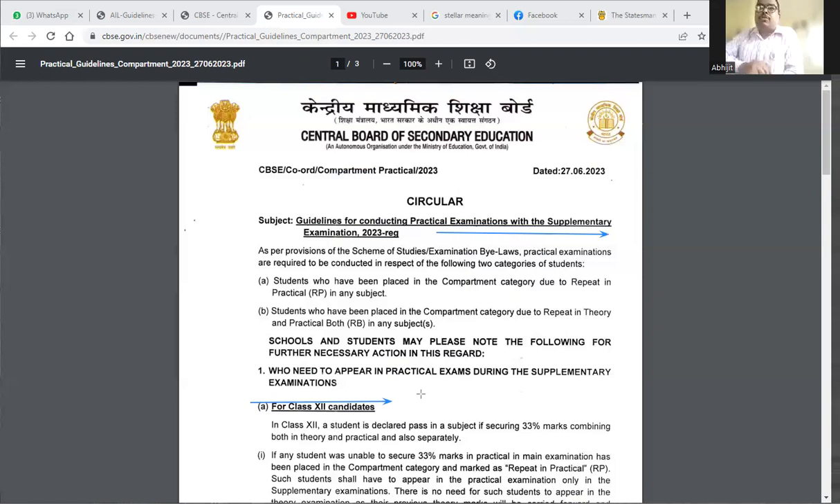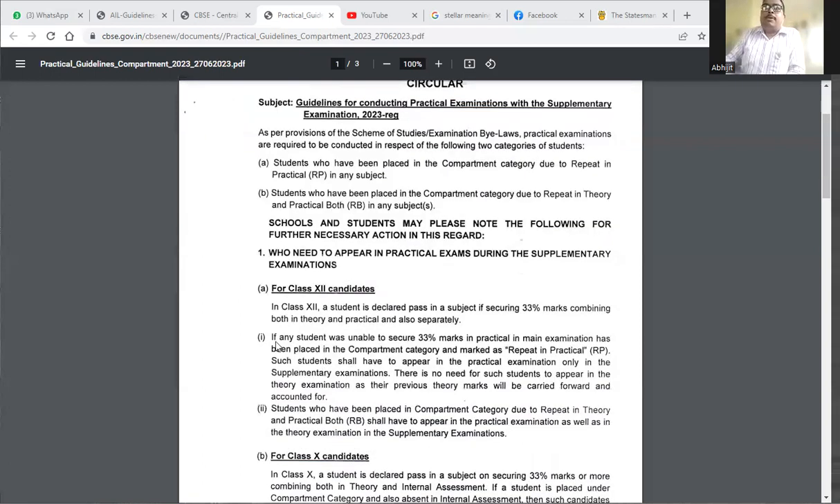In class 12, students are declared pass in a subject if securing 33%, combining both theory and practical, and also separately. So they can appear for the examination. Number two, if a student is unable to secure 33% marks in practical in the main examination, he has been placed in the compartment category and marked repeat in practical. Few of the students, when they got the mark sheet this year, it is written repeat in practical, RP. That is repeat in practical. The students need to give the examination, repeat in practical.